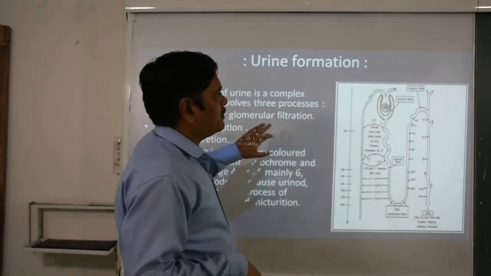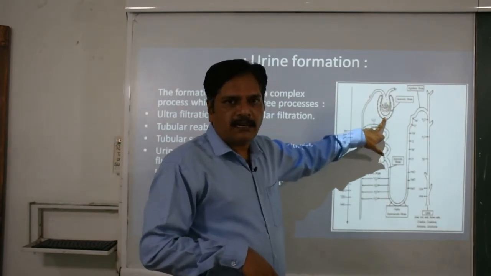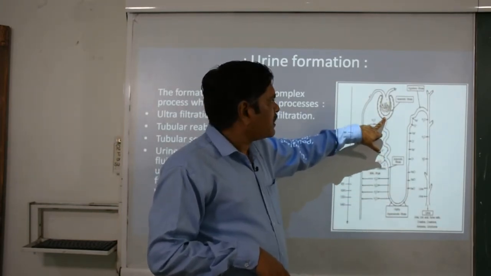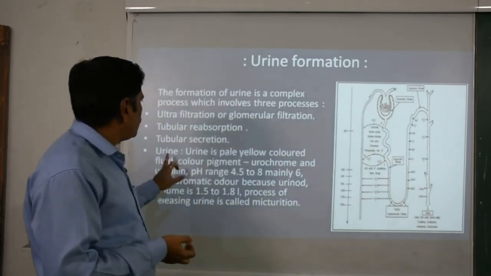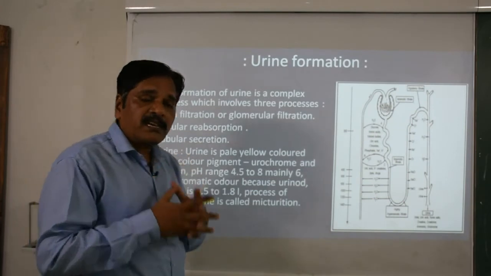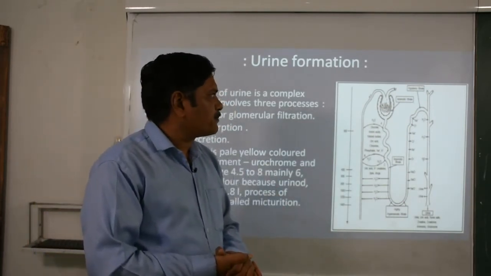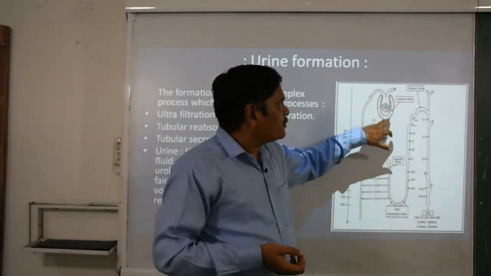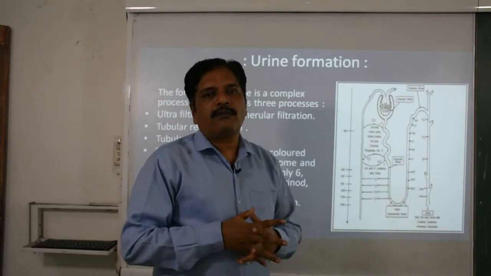Clear? Then later, the second part is the tubular secretion. So this force is generated and the filtrate is collected here. Now the second part here is the selective reabsorption. Don't call it only reabsorption. As I told you, there is importance to the glomerular filtrate.